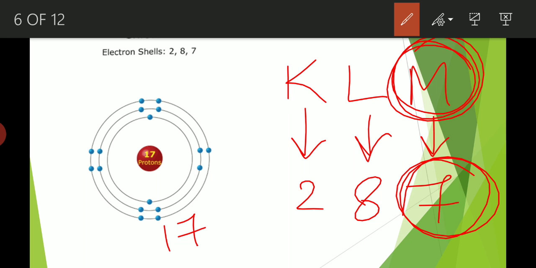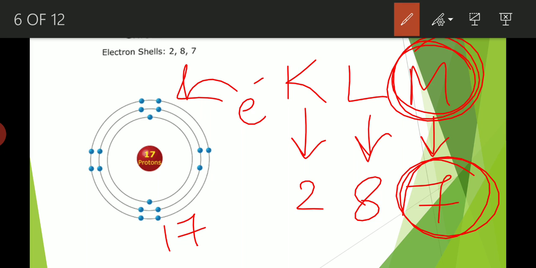Now, so as to attain stability, the chlorine atom will simply gain 1 electron. Why? Because already 7 electrons are present. So it will be easier for a chlorine atom to gain 1 electron and become stable, because after gaining, this 7 will become 8.